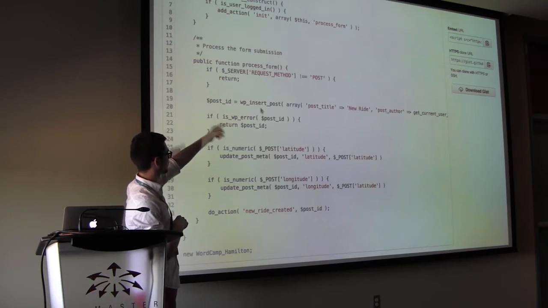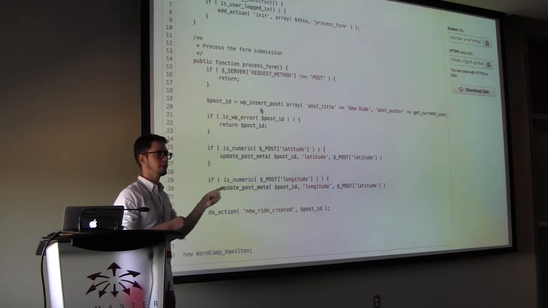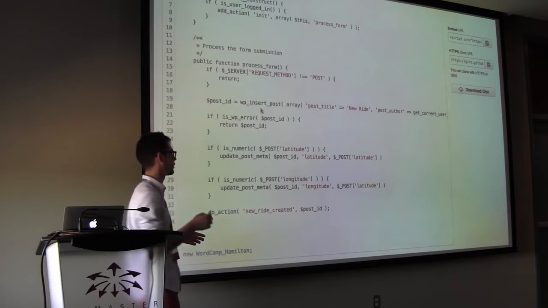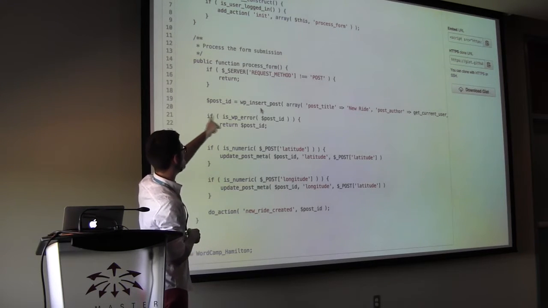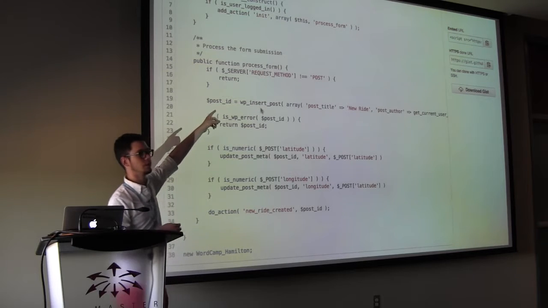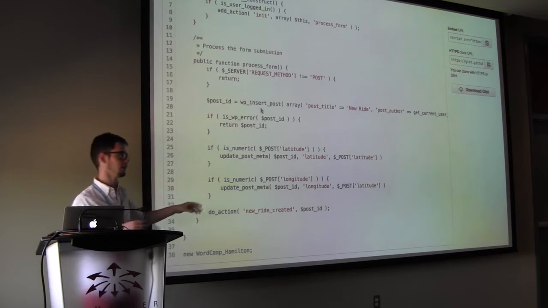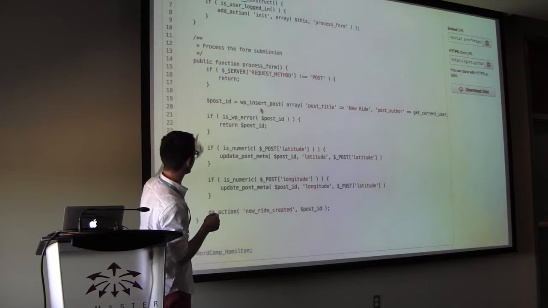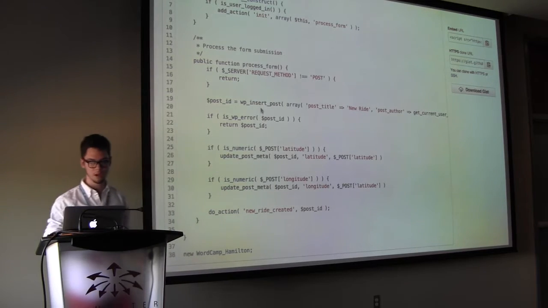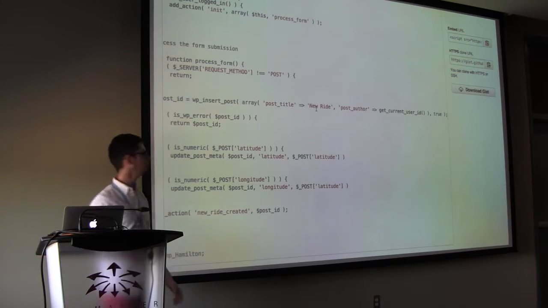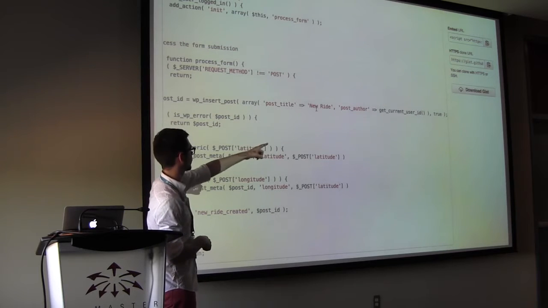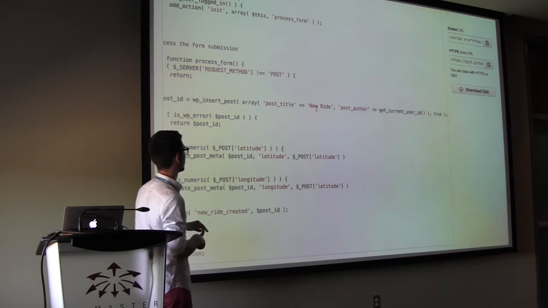If the server request method is post, it means a form has been submitted. If it's not that, we're going to close out. We're going to return early so we don't actually do anything to the database. Easy enough. Then we're going to insert a new post. And this post we're going to call new ride, and we're going to set the post author to the current user.